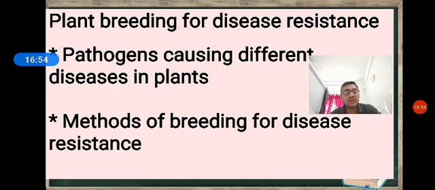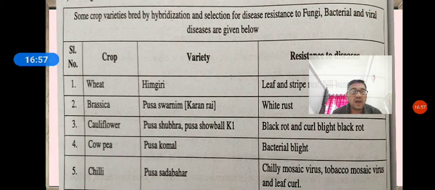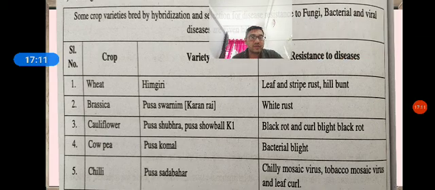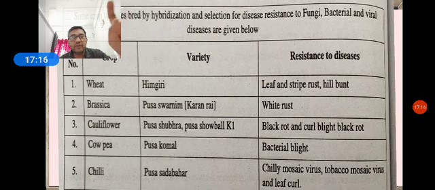There are some crop varieties developed by hybridization and selection for disease resistance to fungal, bacterial and viral diseases. One crop is wheat. The wheat variety is Himgiri. The disease resistance is to leaf and stripe rust and hill bunt.